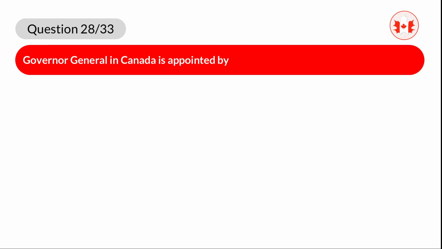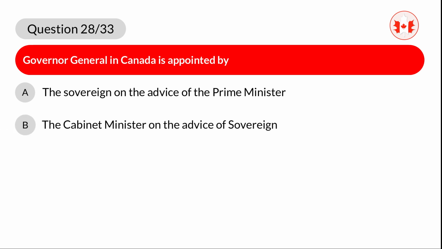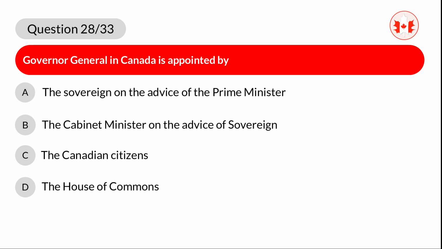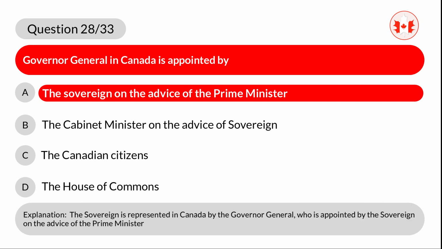Question 28. Governor-General in Canada is appointed by A. The Sovereign on the advice of the Prime Minister. B. The Cabinet Minister on the advice of Sovereign. C. The Canadian citizens. D. The House of Commons. Correct answer is A. The Sovereign on the advice of the Prime Minister. Explanation. The Sovereign is represented in Canada by the Governor-General, who is appointed by the Sovereign on the advice of the Prime Minister.